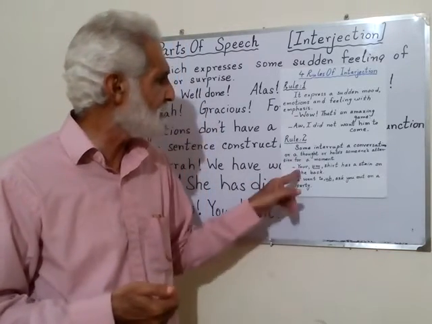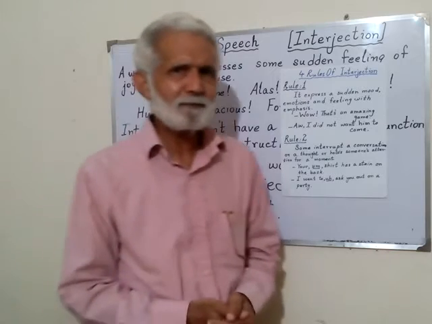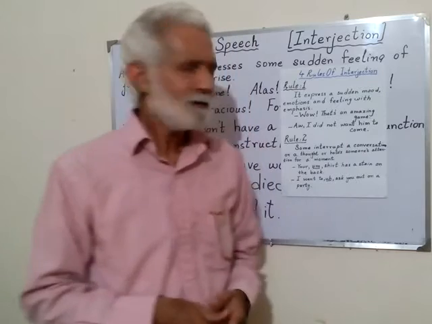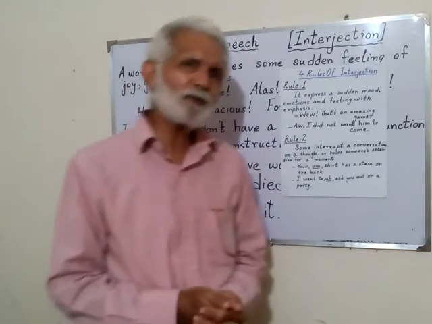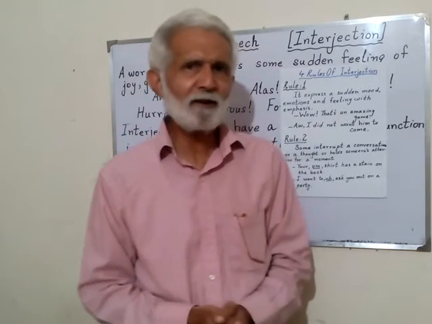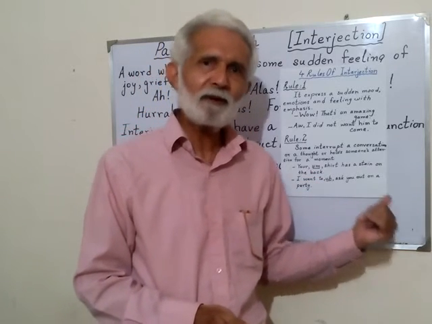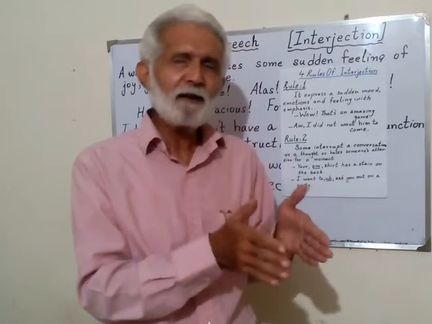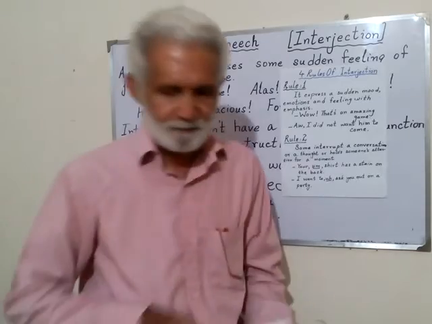Now look here. It says when you want to interrupt a conversation or you want the attention of someone. This is rule number 2. It says, hey, your shirt has a stain on the back. The shirt is good, but it has got a stain on the back. Then, psst, I want to ask you out on a party. I want to ask you out on a party. It means that these are both interjections. And why do we use these types of sounds? To get the attention of someone or to break the conversation.